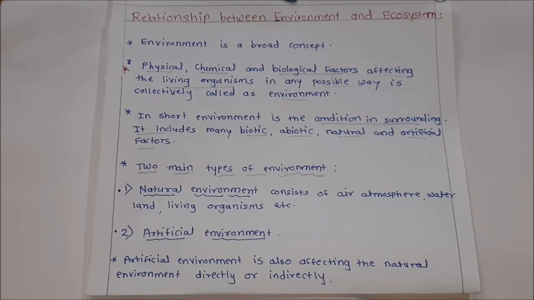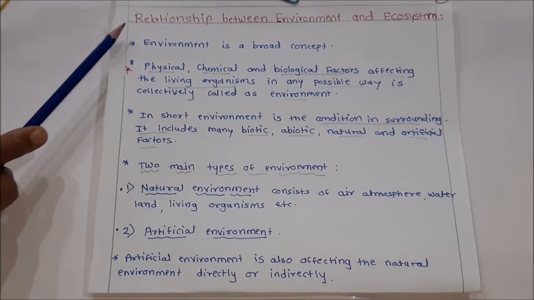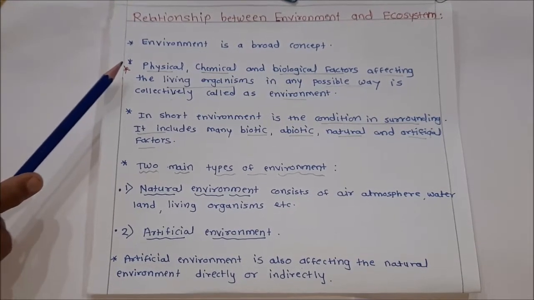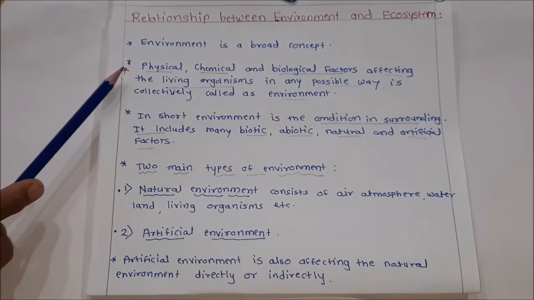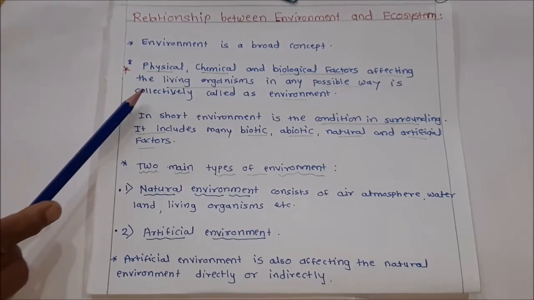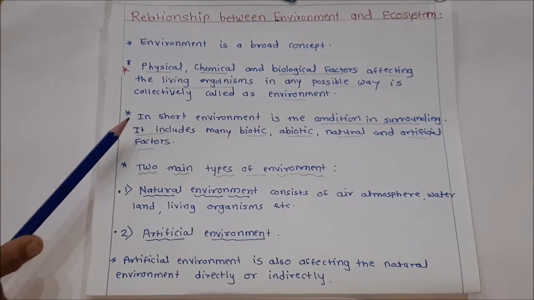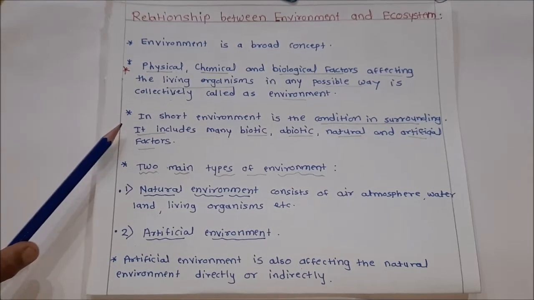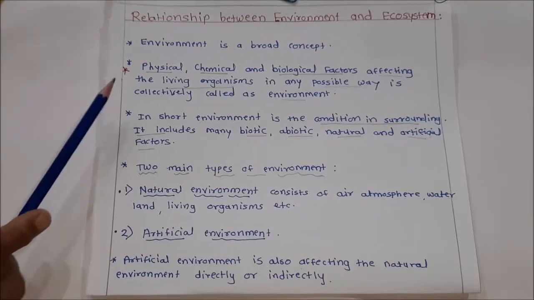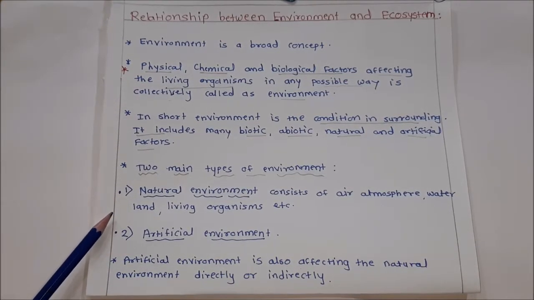Now, we will learn about the relationship between environment and ecosystem. So, what is meant by environment? Environment is a broad concept. Physical, chemical, and biological factors affecting the living organism in any possible way are collectively called environment. In short, environment is the condition in the surroundings. It includes many biotic and abiotic, natural and artificial factors. There are two types of environments: natural environment and artificial environment.